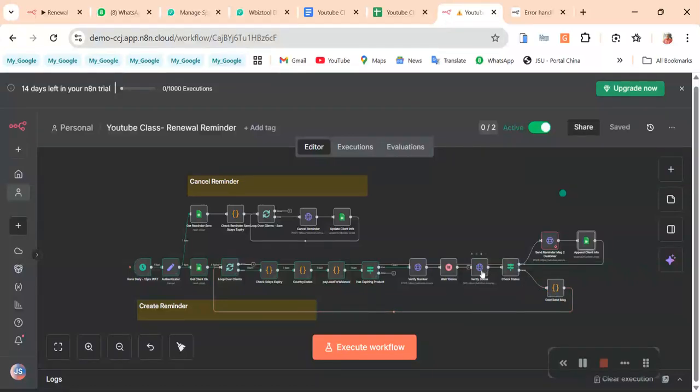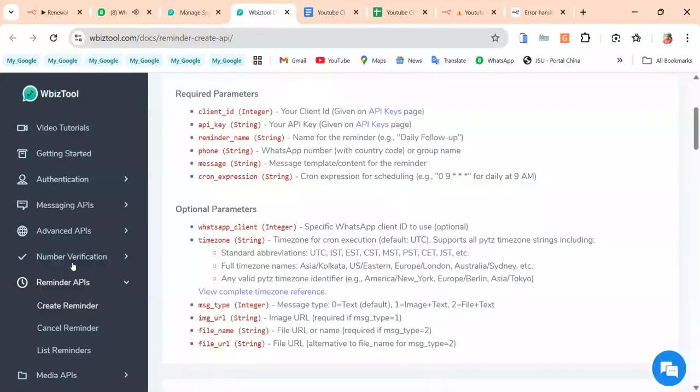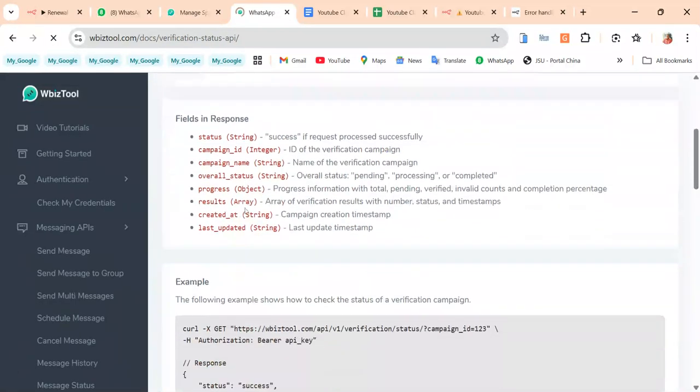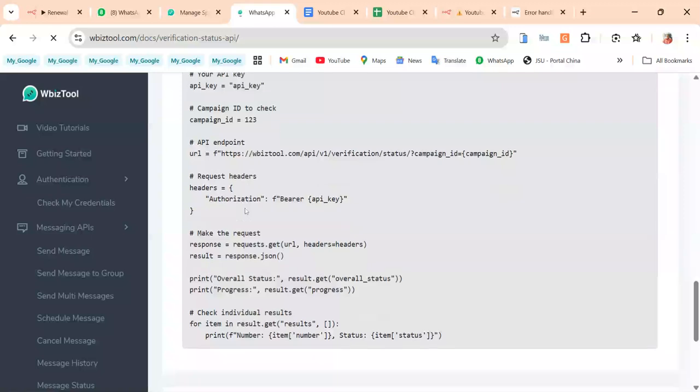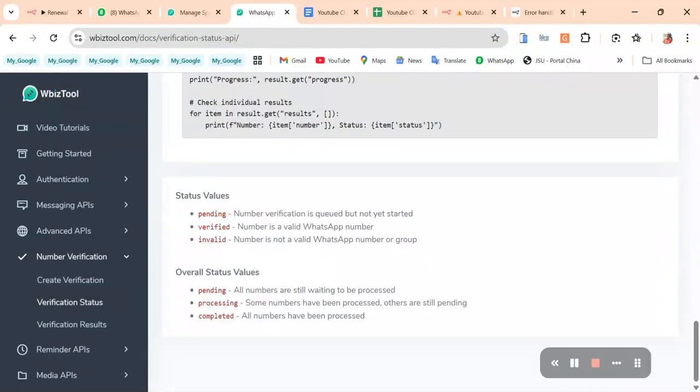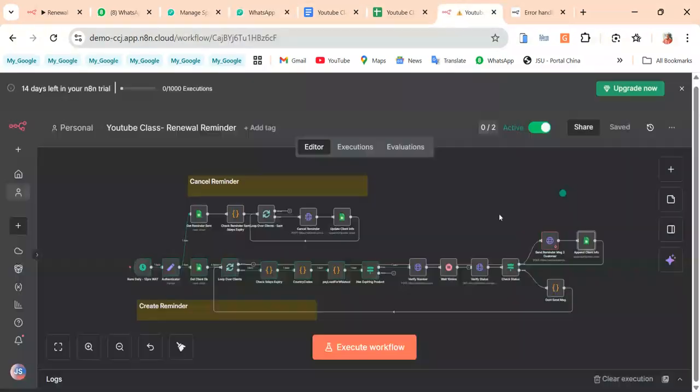So the number after verification, if it is not verified, they also have a verification endpoint. If you come here, number verification, you can verify the status. So you check if the number is verified. It can be pending, it can be invalid. If the number is verified, we send. So that is what we are doing here.